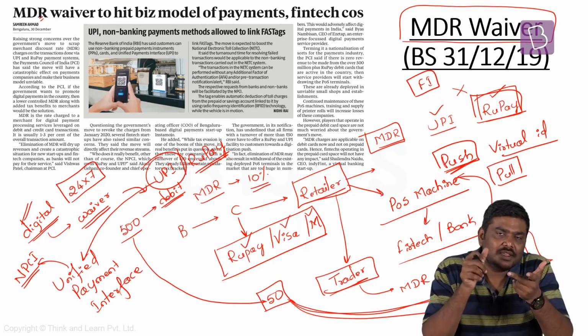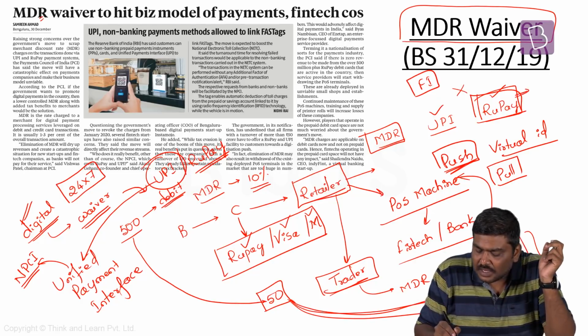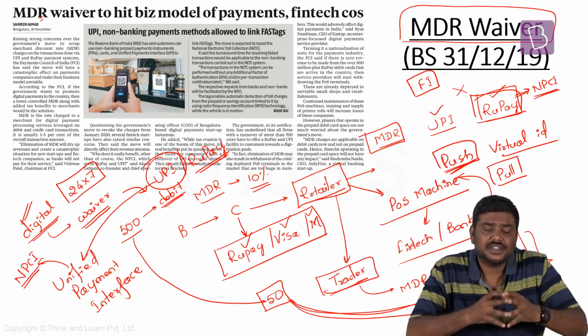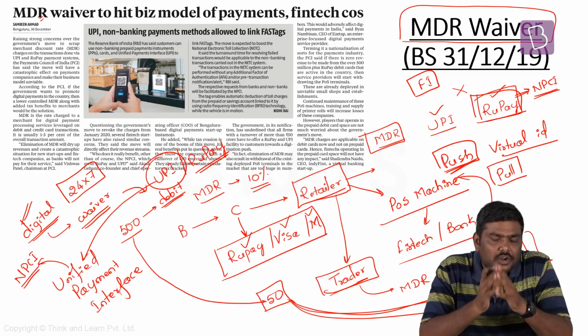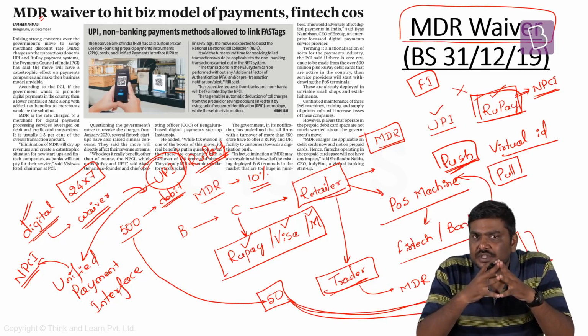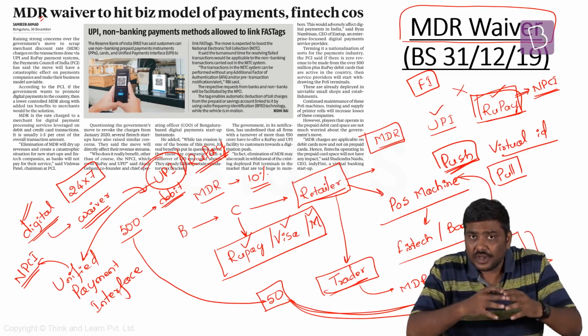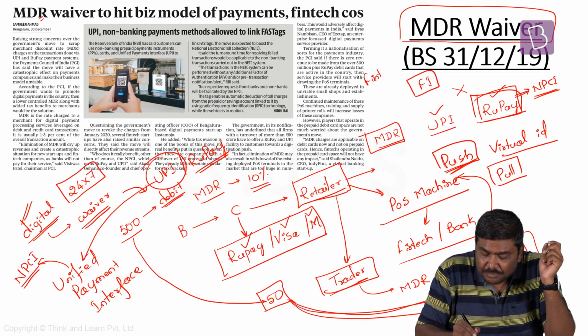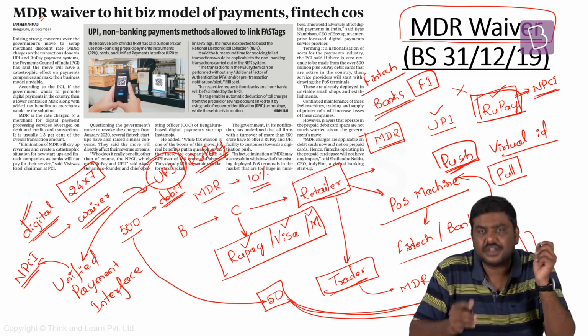Both RuPay as well as UPI have been developed by the National Payments Corporation of India. Now, with the announcement of the Government of India, what has been the issue discussed in this article? Already I have mentioned this: it is not just the NPCI which is involved in these kinds of transactions. There are also financial technology or fintech companies and banks involved.